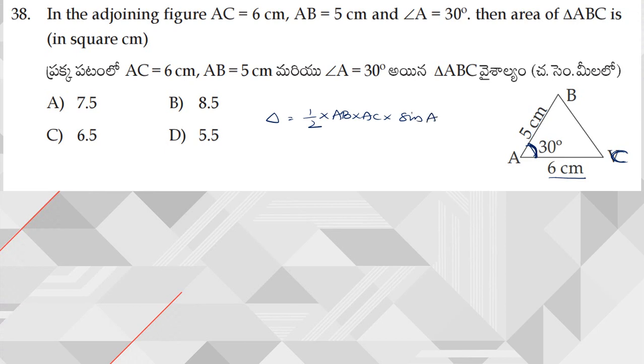So it is half into 5 into 6 into sine of 30 degrees, which gives me 30 by 2 into sine 30 is 1 by 2. So 30 by 2 is 15, 15 by 2 is 7.5 centimeters square. Hence the answer is 7.5 centimeters square.